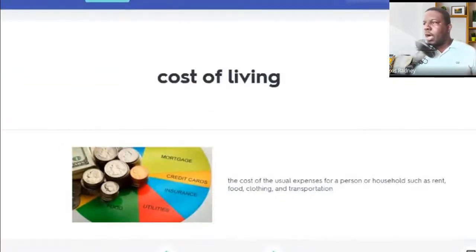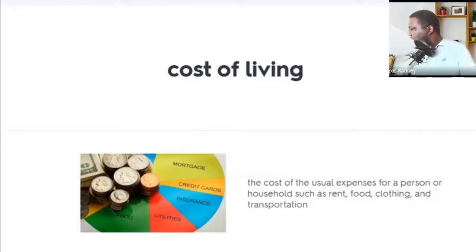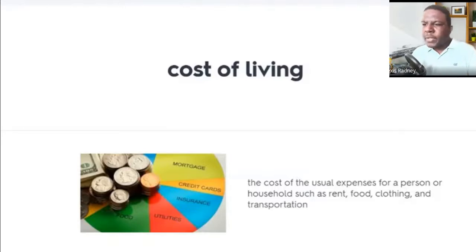So that's cost of living. You can see better now. The cost of the usual expenses for a person or household, such as rent, food, clothing, and transportation. That is the cost of living. Next one.